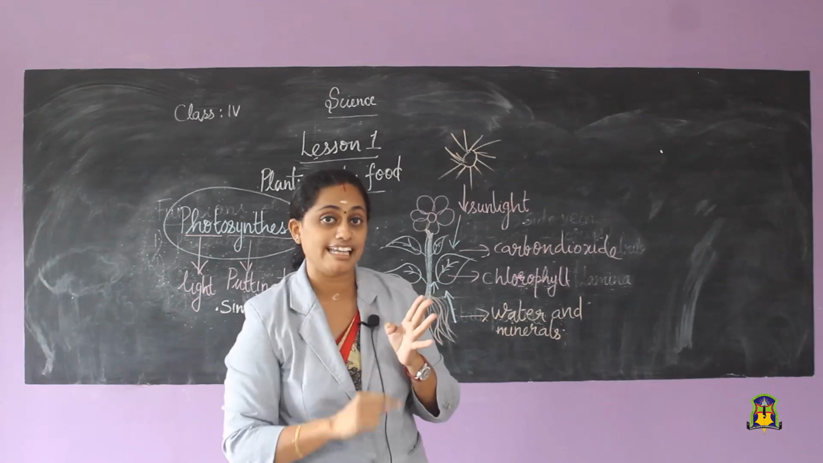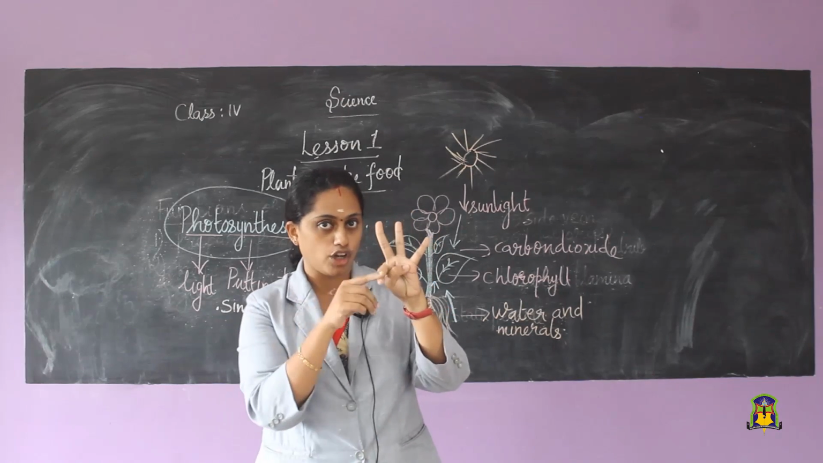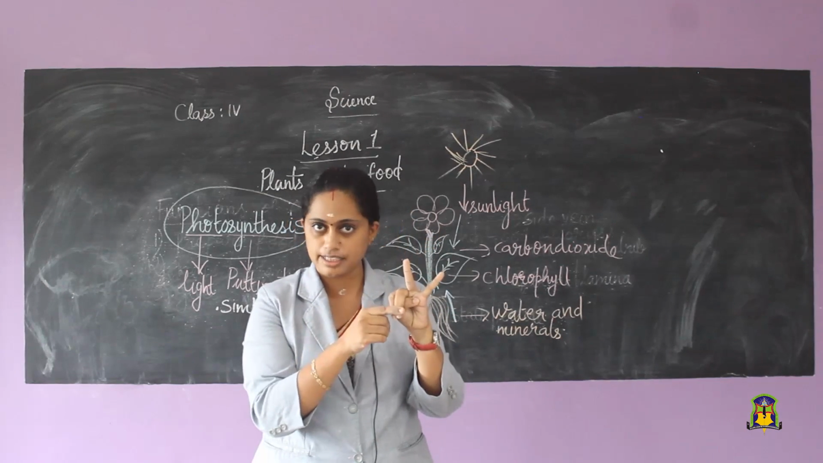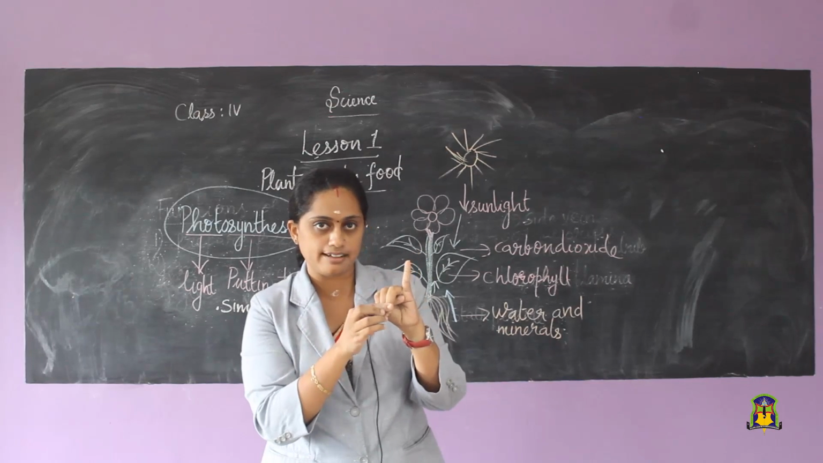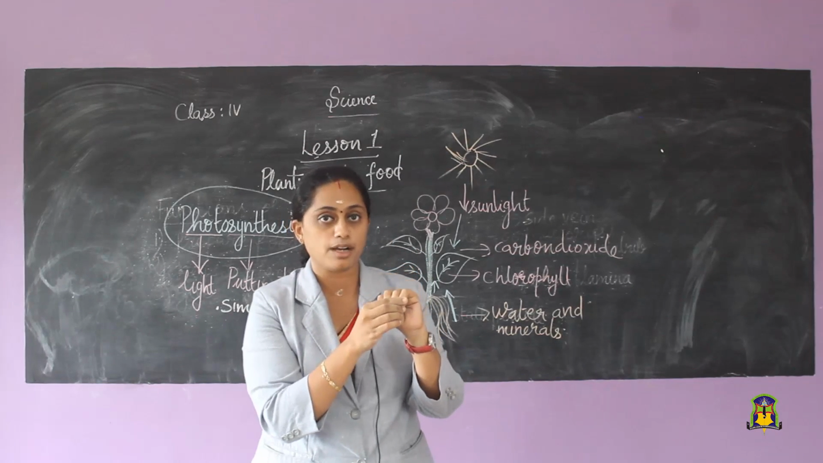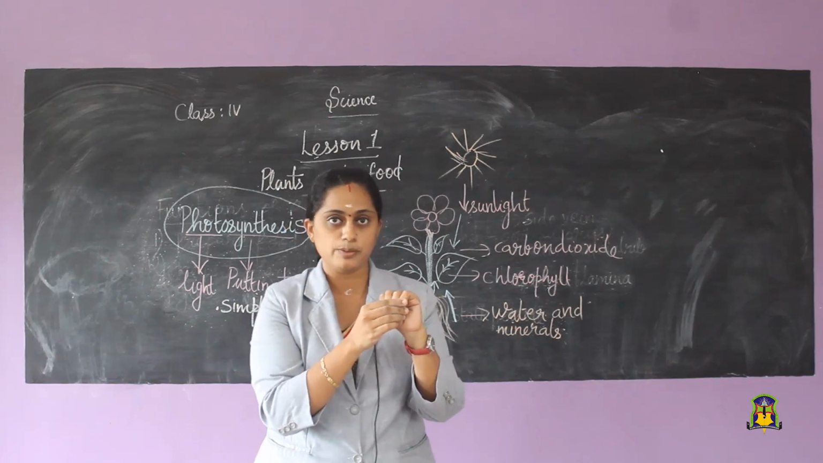And you have to label 4 parts: stalk or petiole, leaf blade or lamina, main vein or midrib, side veins. You have to mark these things. The next class I will be checking this.